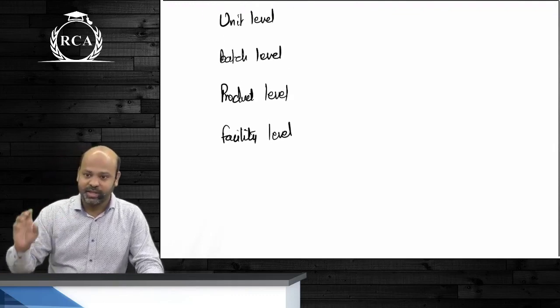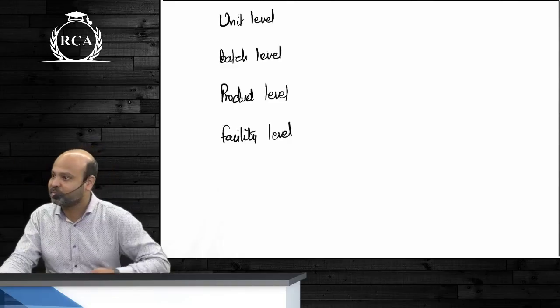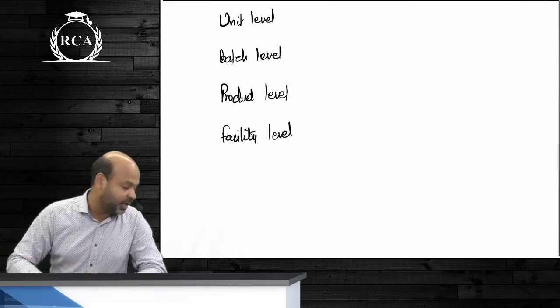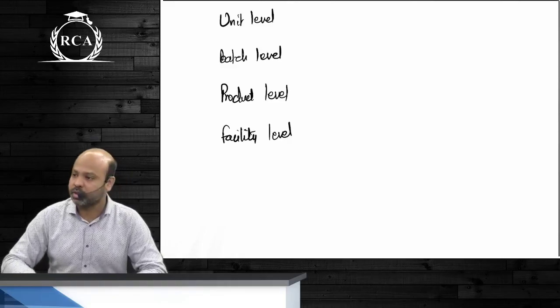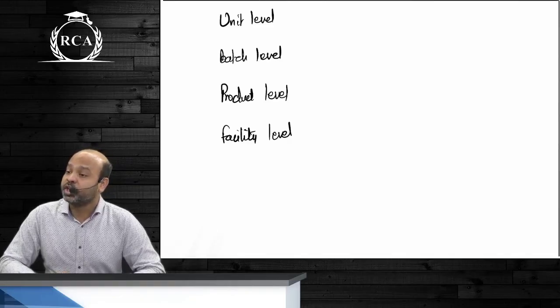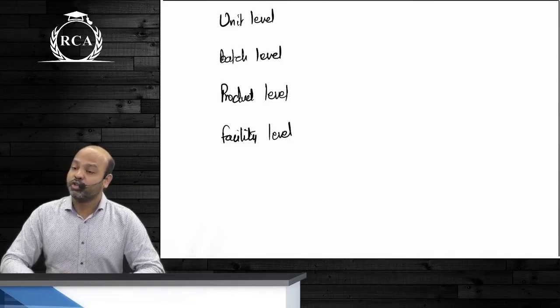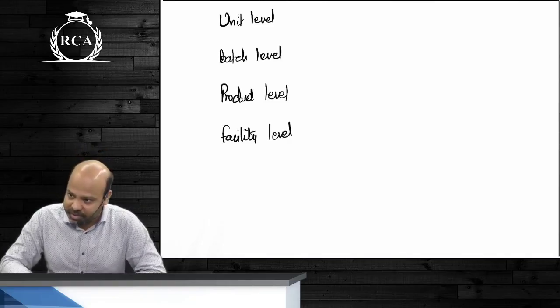I said do not blink, meaning react a little when you see it. Is it making sense? It should be driven by the total number of units manufactured. What is the example for unit level activity? Machine. Speak a little louder, the whole class cannot hear. Machine operation. Could you hear now?